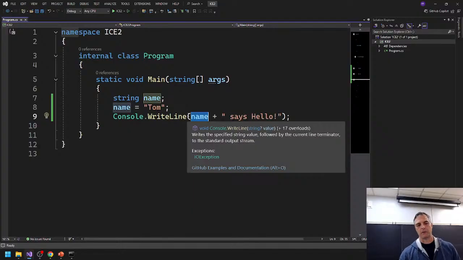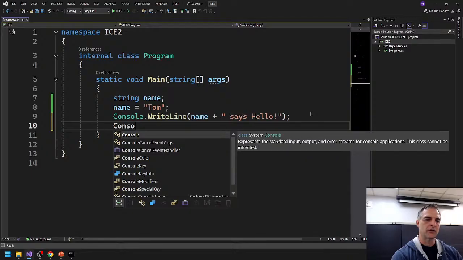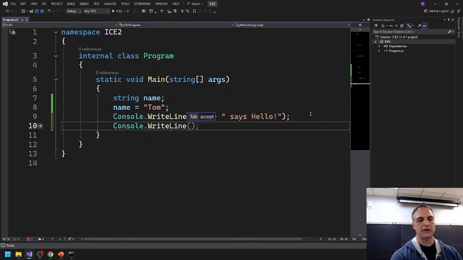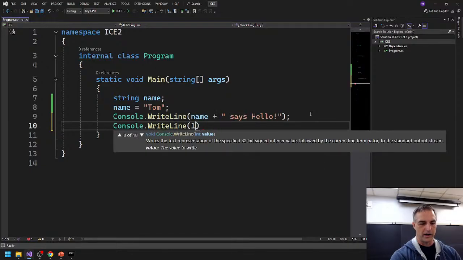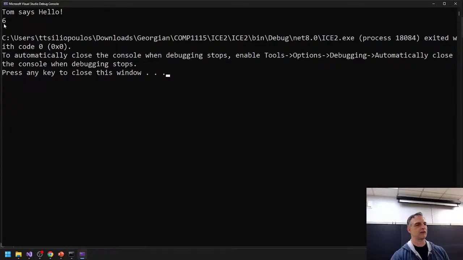Okay, and we also did this idea here where we said, well, there's a lot you can do here. You can also do other arithmetic operations. Like, for example, if I do something like 1 plus 5, that is also okay, right? And if I was to press that, you're going to see that 1 plus 5 is going to evaluate, right? There it is.